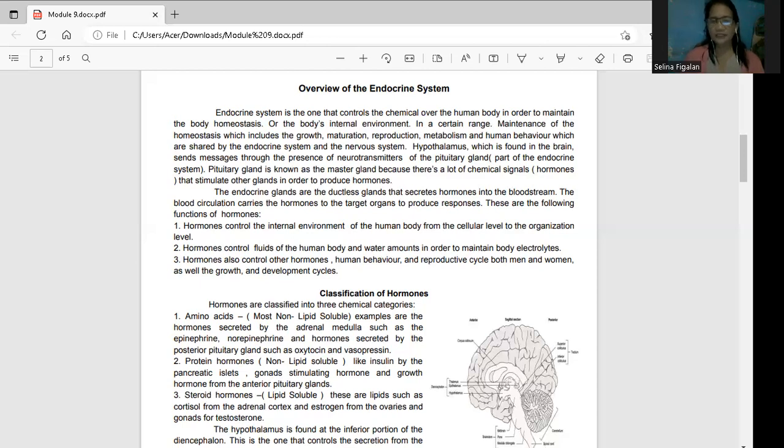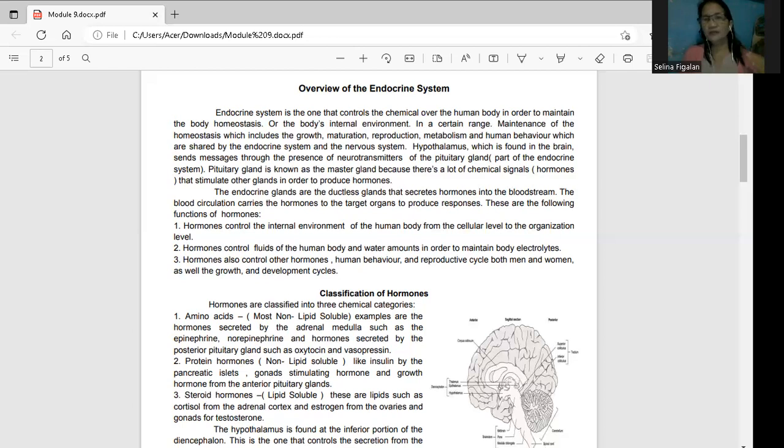Okay, the endocrine glands are the ductless glands, which secrete hormones into the bloodstream. As I have said, they are first produced into the bloodstream in order for these hormones to function. The blood circulation carries the hormones to the target organs to produce responses. So, like for example, with your previous lesson in your nervous system about the neurotransmitters. If you touch a hot surface through your sense of touch, what is the reaction? The immediate response towards the stimulus is to remove your hand. So that is under the fight or flight.